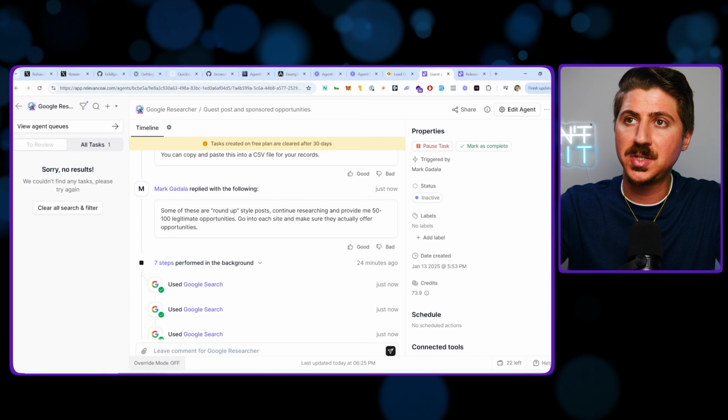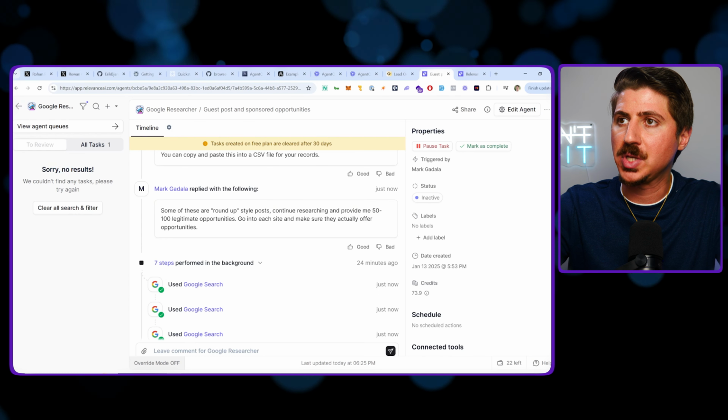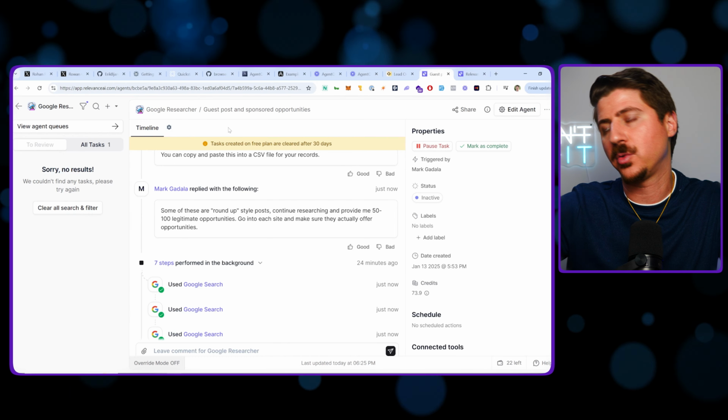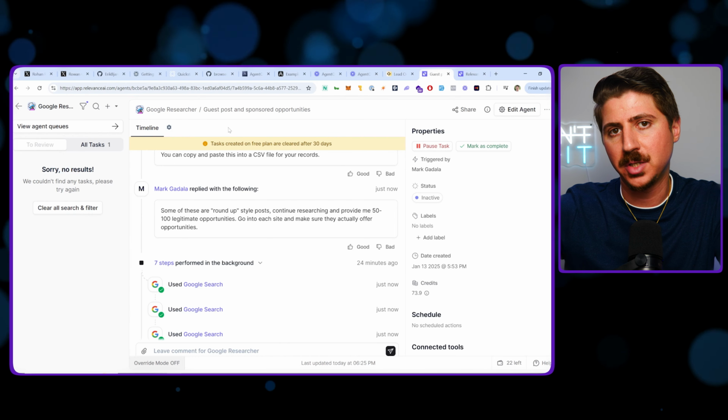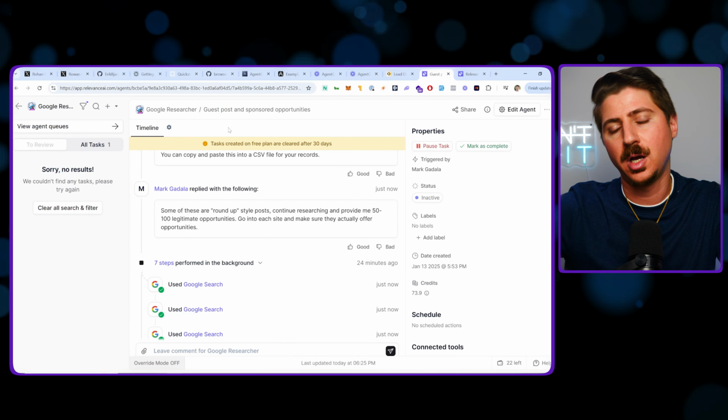This makes it super easy, and you can combine these agents too. I'm using this Google researcher agent, then I'm going to have an outreach agent, etc. Then I'm going to have it take what's in here, do the outreach, and put that in a CRM and just make life way, way easier. So very, very cool stuff here.